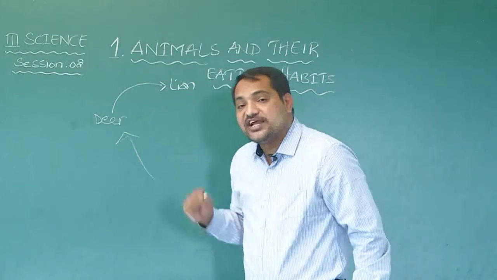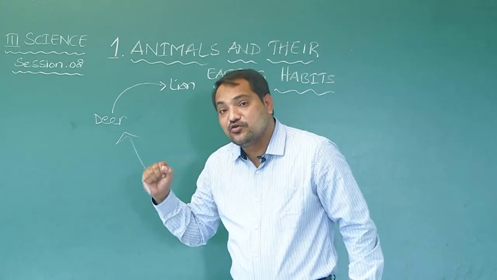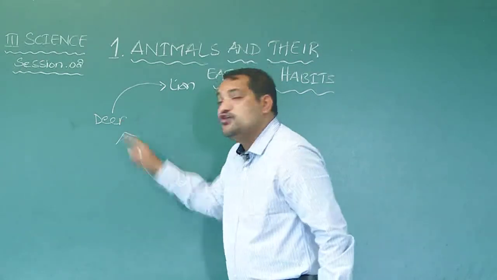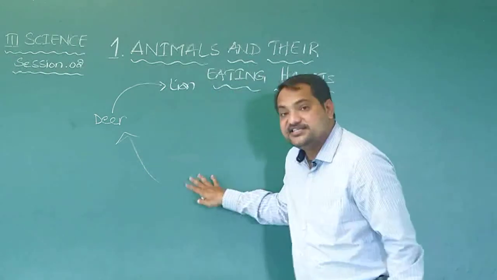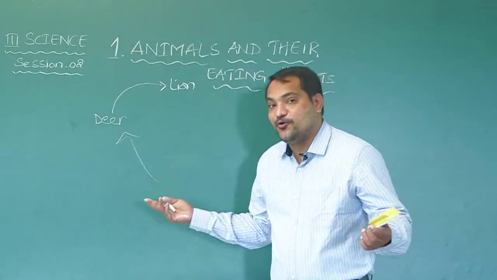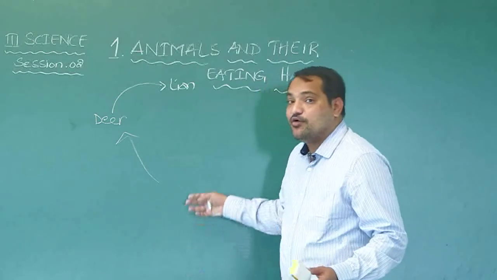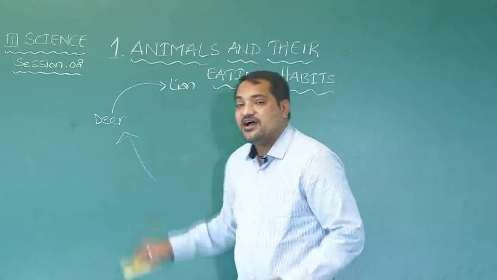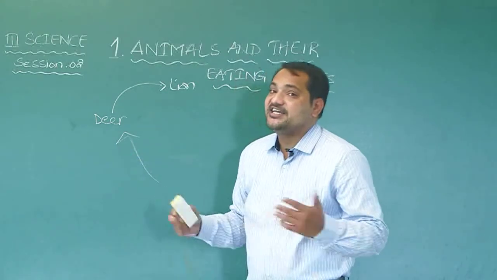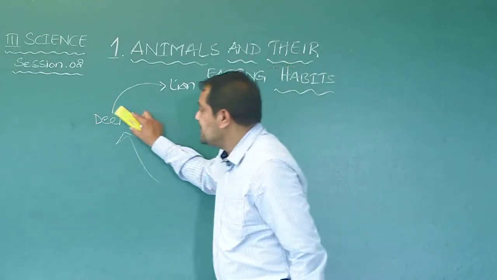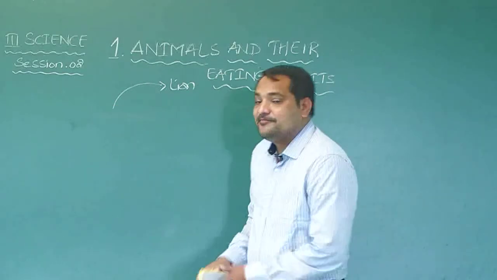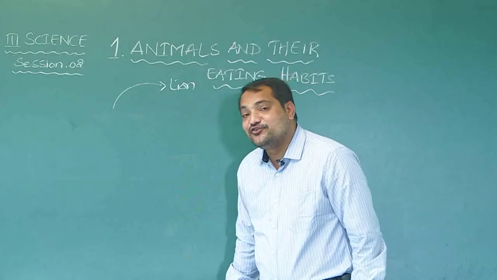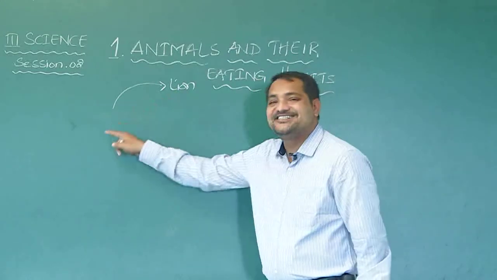What do we need to get strength, energy and to grow? Food. What is the food of deer? Plant. Is the plant existing? No. If there is no plant, what will happen? Deer after few days will die with hunger. If deer is not there, now where would lion get its food from? Lion eats deer.